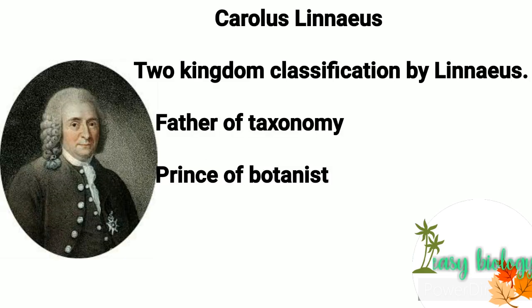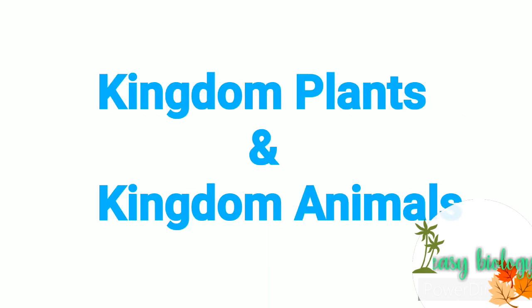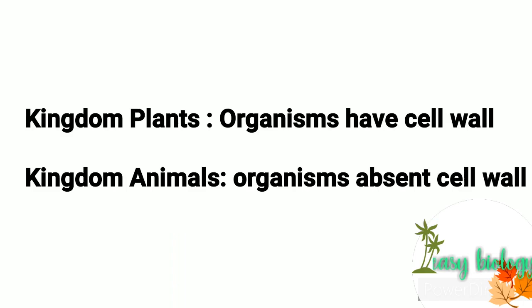This system of classification was proposed by Linnaeus. Linnaeus is commonly known as the father of taxonomy and is also known as the prince of botanists. He classified organisms into two on the basis of presence or absence of cell wall. First one is plants and second one is animals. The biological world is classified into two groups, kingdom Plantae and kingdom Animalia.